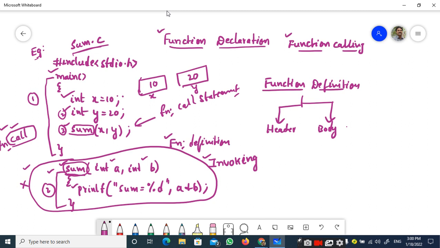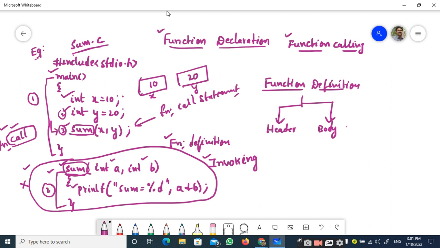This third statement, as I told, is the function call statement. At this particular point, right now my control is here: sum of x comma y.